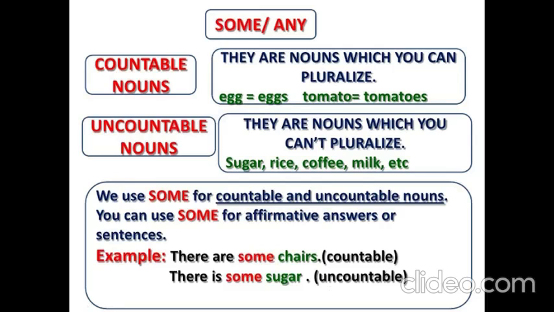Remember that we use some for countable and uncountable nouns. You can use some for affirmative answers or sentences. Some is only used in affirmative answers or sentences. Example, there are some chairs, countable. There is some sugar, uncountable.